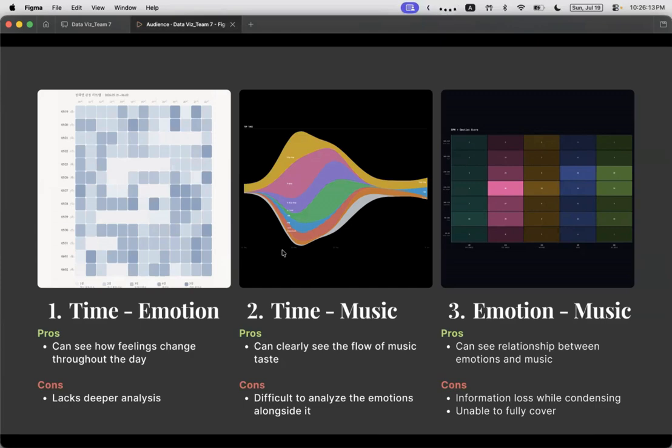The third one looks at the relationship between emotions and music. We converted emotions into numbers to analyze the correlation with BPM and music tag. However, we faced limitations. The process of condensing various features of music into a single axis led to information loss. And this single visualization was unable to fully and comprehensively capture the relationship between music and emotion.